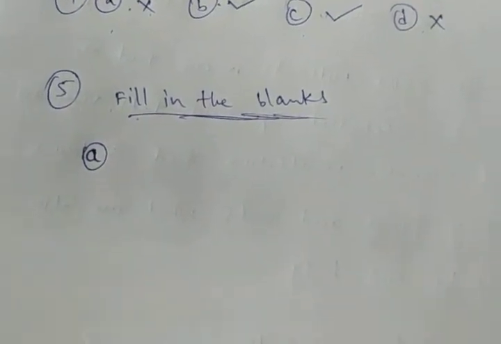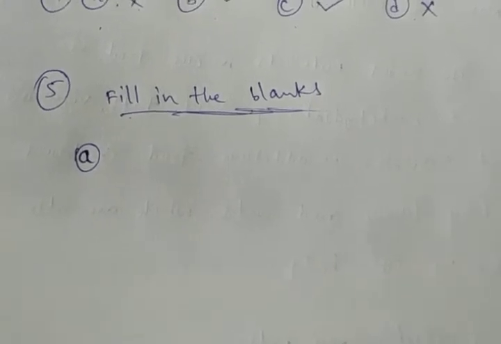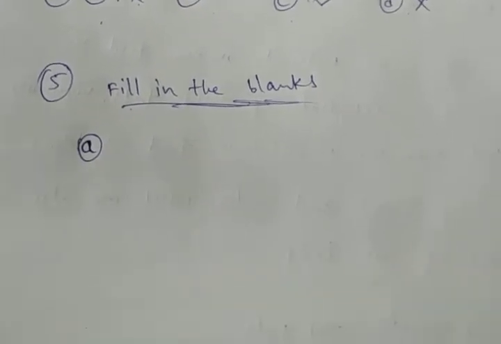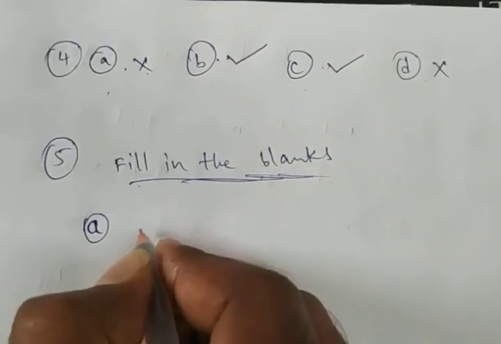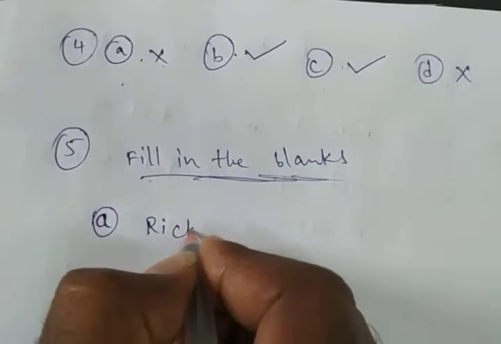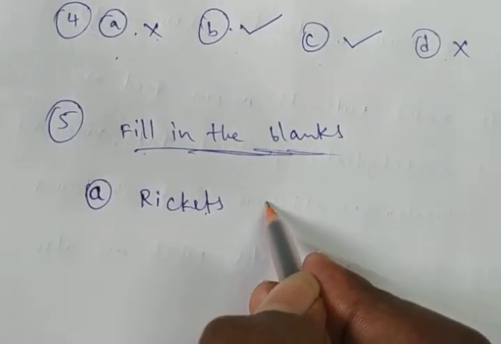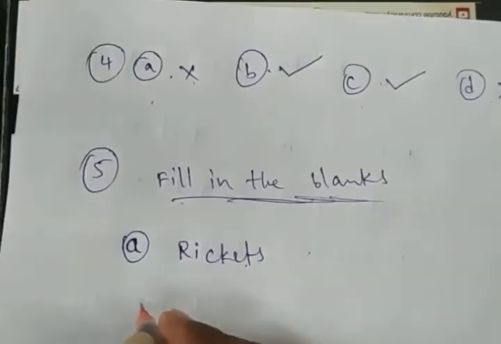In that table, deficiency of vitamin D, which disease can occur? I am directly writing the answers. Rickets. Rickets disease is caused by the deficiency of vitamin D.